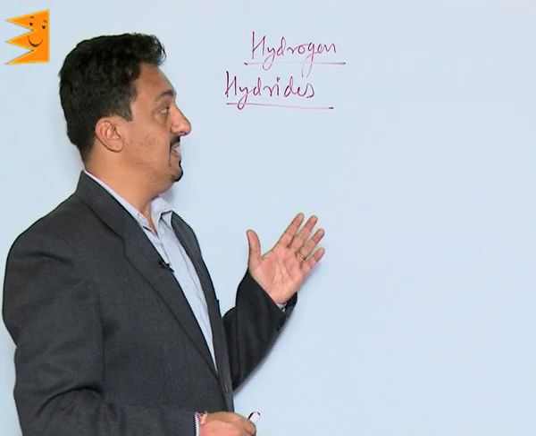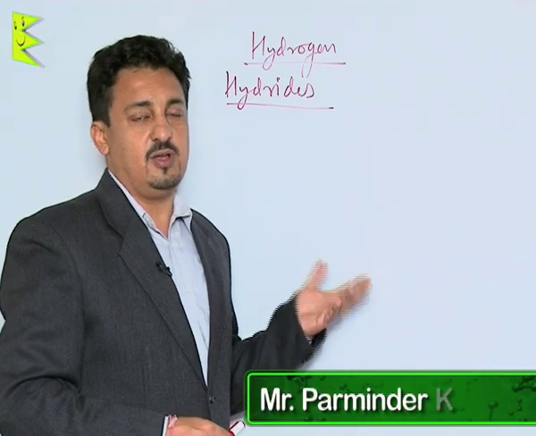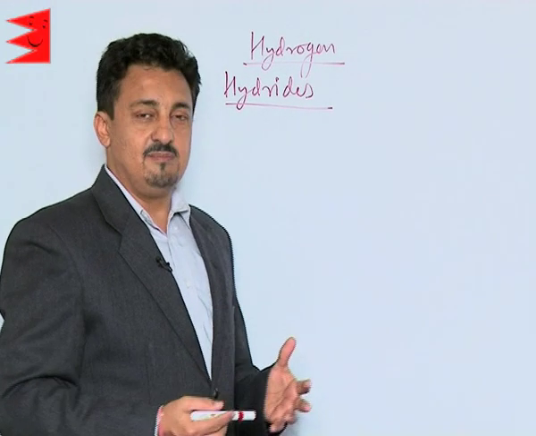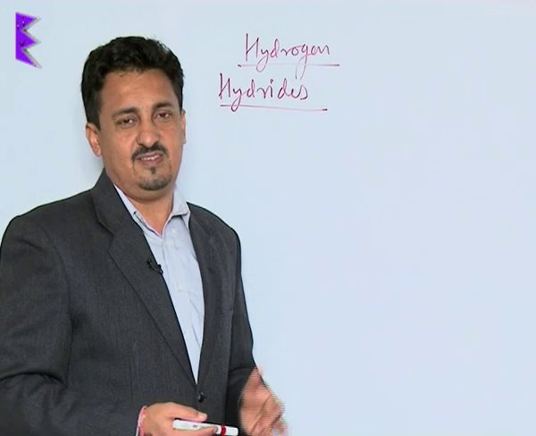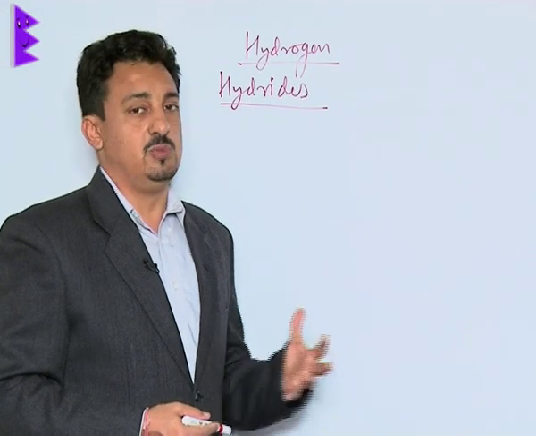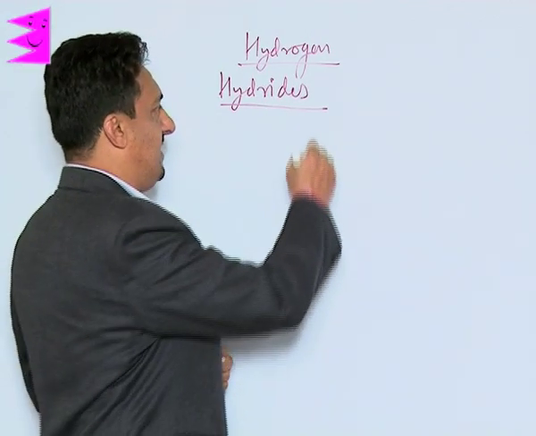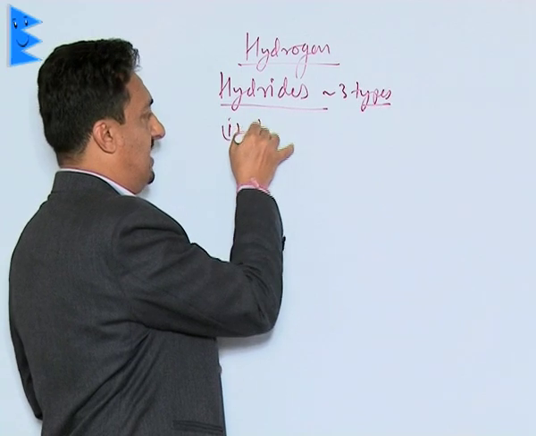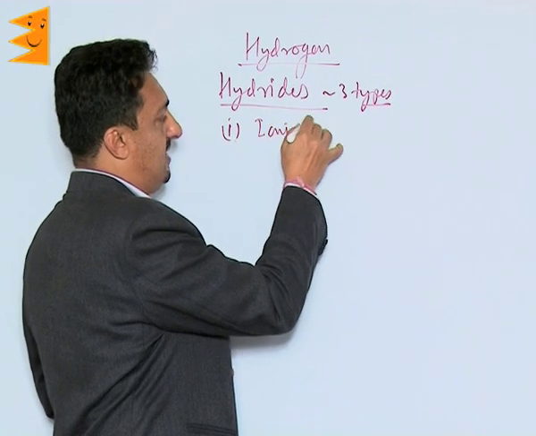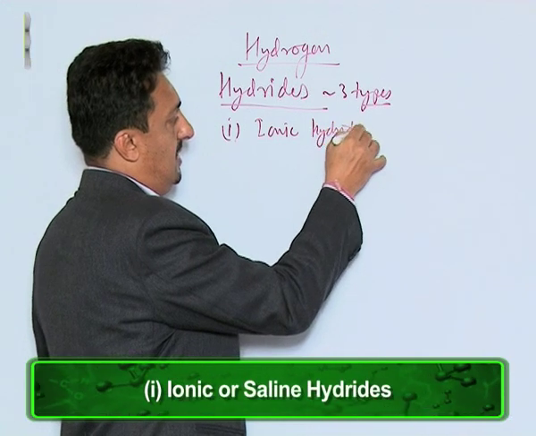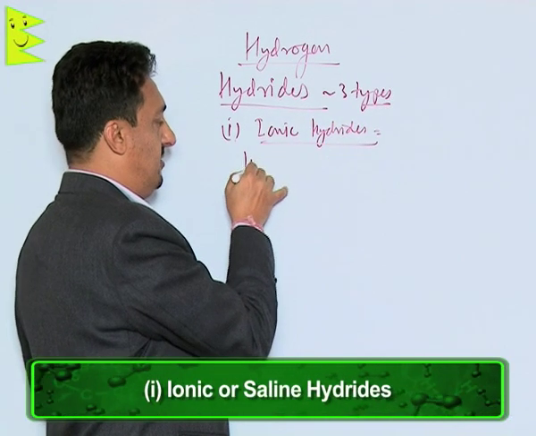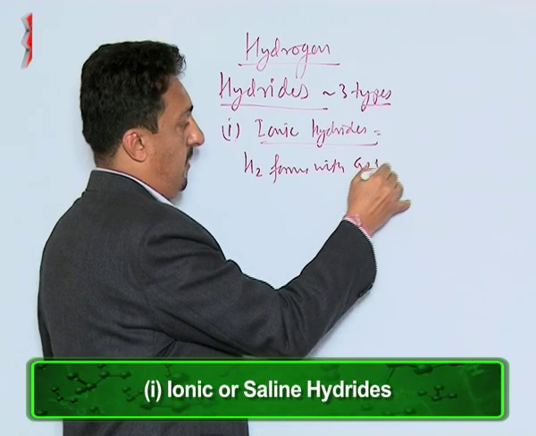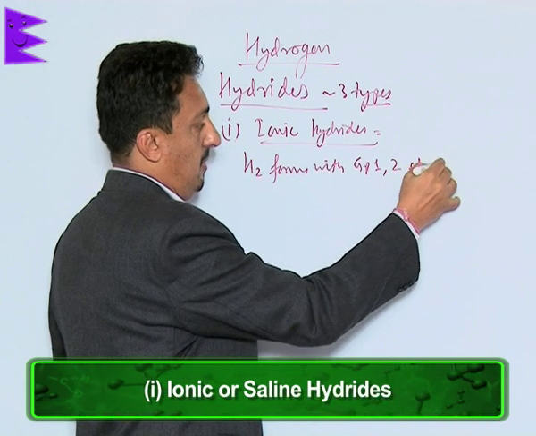Now let us discuss the compounds of hydrogen, and the most important one are called hydrides. Hydrides are the binary compounds which hydrogen forms with almost all elements except noble gases. Except noble gases, remember. Now these hydrides are of three types. The first category is ionic hydrides. The ionic hydrides are the hydrides which hydrogen forms with group 1, 2 elements.